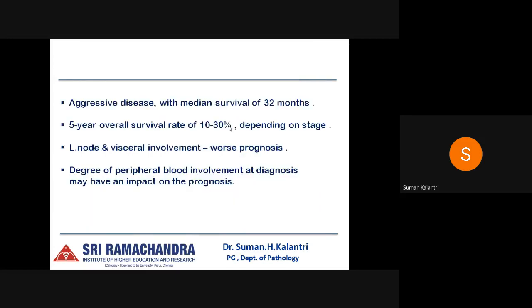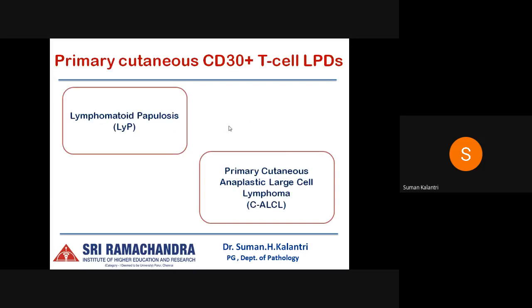Usually Sézary syndrome is a very aggressive disease with a median survival of about 32 months, and the 5-year overall survival rate is 10 to 30% depending on the stage. Usually lymph node and visceral involvement carries a worse prognosis, and the degree of peripheral blood involvement at the time of the diagnosis may have an impact on the prognosis.